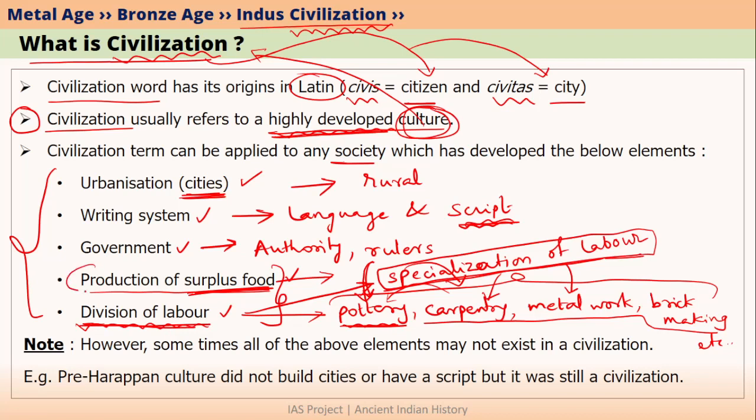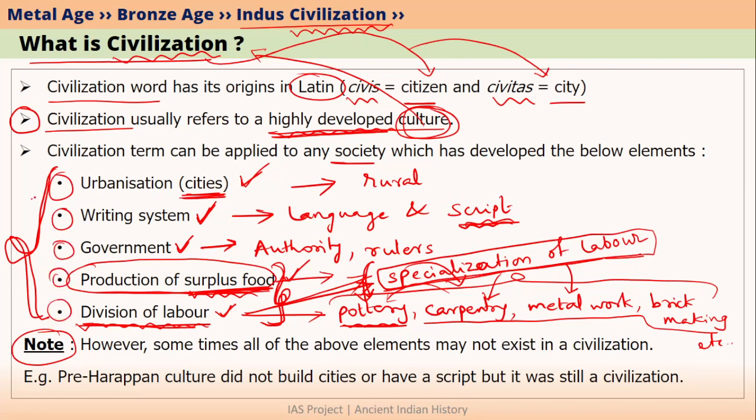And all this is possible only because some farmers are producing surplus food which is going to feed the entire society, not just those farmers themselves. So I hope you have understood the relation between production of surplus food and division of labor. So if any culture has all these five elements, then we can call that culture a civilization. So a civilization usually has urbanization, that is cities. It has also developed a script. Moreover, it has government and it produces surplus food and it has a division of labor which is based on specialization of labor. However, we must note that all cultures need not satisfy every point that is given here.